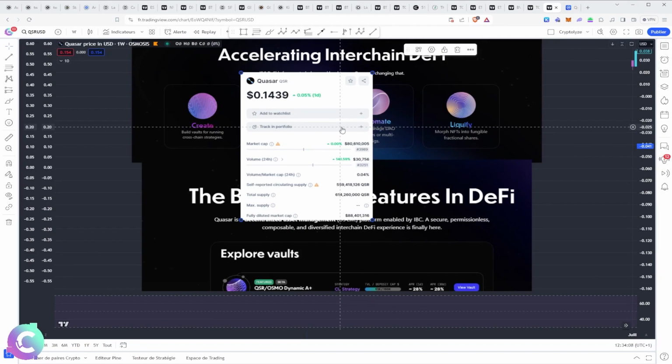But in this case, we have the fundamental building blocks to be able to build very advanced decentralized protocols to be able to move forward at the level of the IBC protocol. Next to it, we have the token, the QSR. The QSR, which serves DeFi, rather classic, which serves to protect the network, given that it is a proof-of-stake blockchain in which you can stake your QSRs for approximately 5% APR.